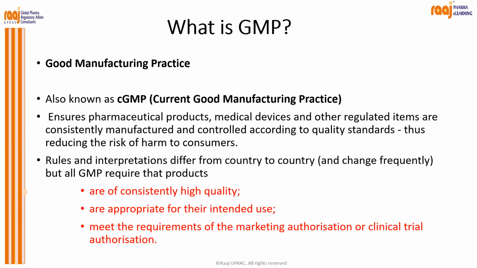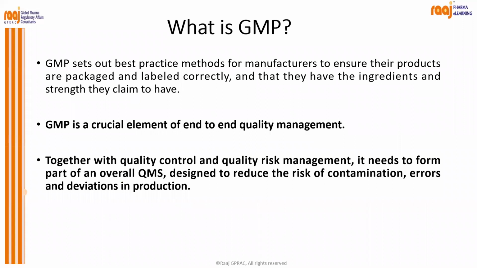Whatever product you are manufacturing should be consistently of high quality, appropriate for its intended use, and meet the requirements of that marketing authorization or clinical authorization. And GMP sets out best practice methods for manufacturers to ensure their products are packaged and labeled correctly, and that they have the ingredients and the strength they claim to have. Correct? Whatever you are claiming on the label should match the requirement.